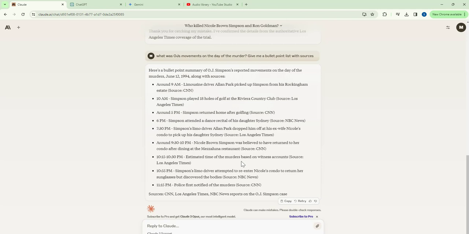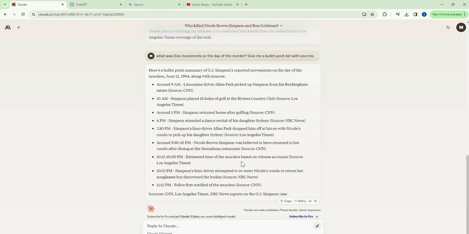Around 9:30 to 10 p.m., Nicole Brown Simpson was believed to have returned to her condo after dining at the Mezzaluna restaurant. 10:15 to 10:30 p.m., estimated time of murders based on witness accounts. 10:55 p.m., Simpson's limo driver attempted to re-enter Nicole's condo to return her sunglasses but discovered the bodies. 11 p.m., police first notified of the murders.